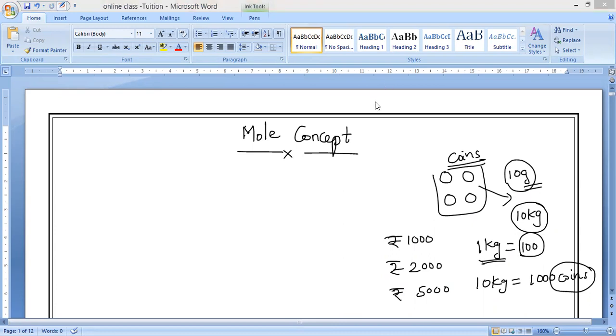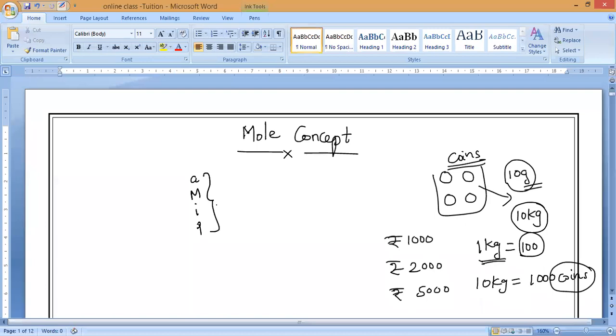Same way, if you come to chemistry, chemistry scientists count the number of atoms or molecules or ions or particles in a given substance, because a given substance may contain atoms, molecules, ions, or we can say particles. Is it yes or no, guys?